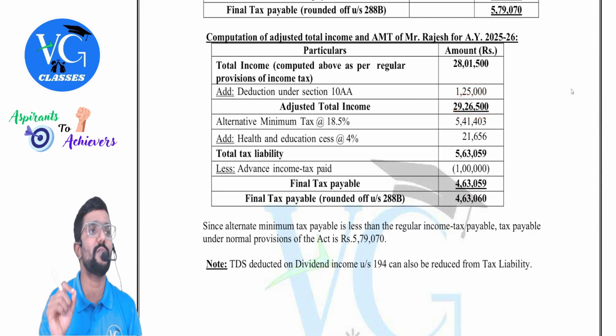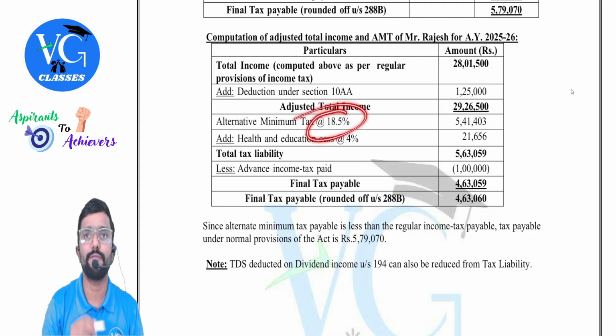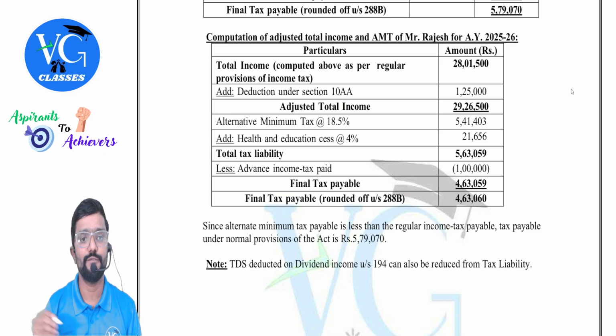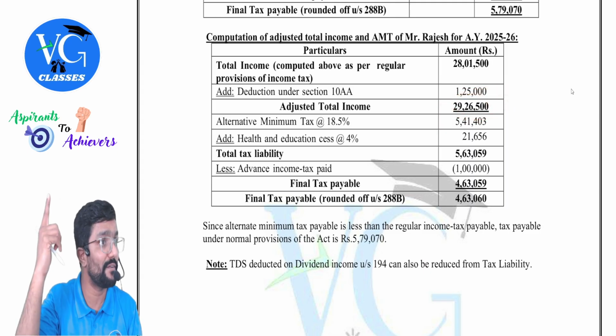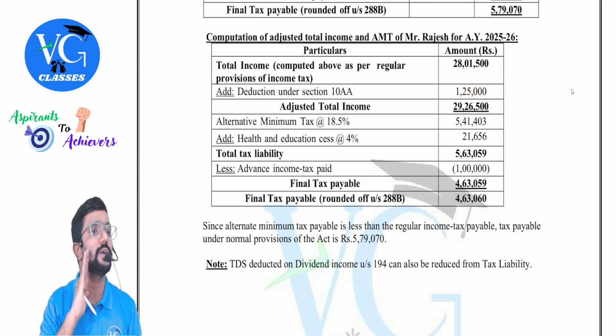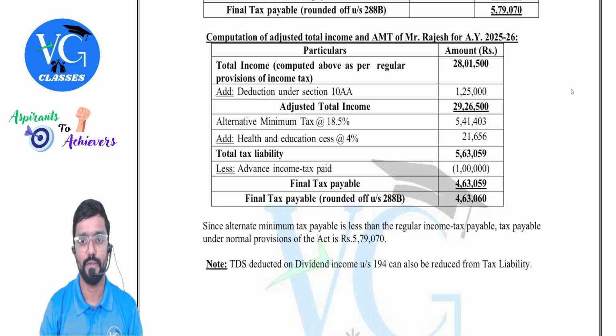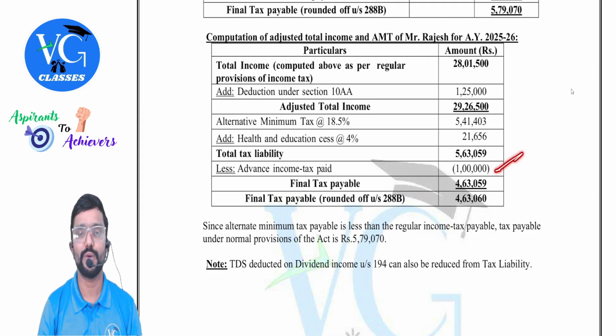On adjusted total income, what is the AMT rate? 18.5%, which comes to 5,41,403. Here also surcharge would be applicable if adjusted total income is more than 50 lakh. It is less than 50 lakh, no surcharge. So health and education cess 4%. So what is the tax to be paid? 5,63,59. Reduce 1 lakh from it.